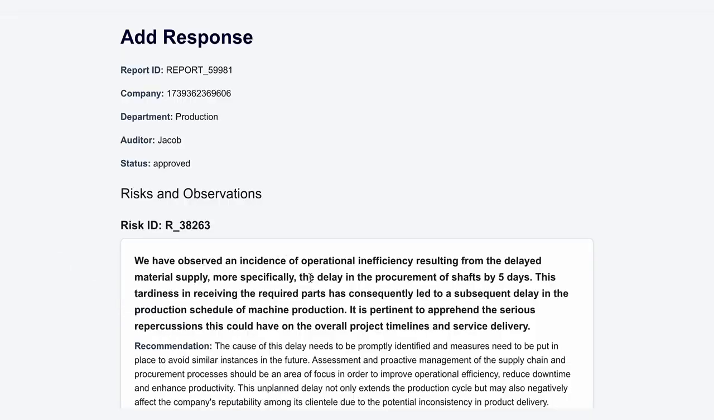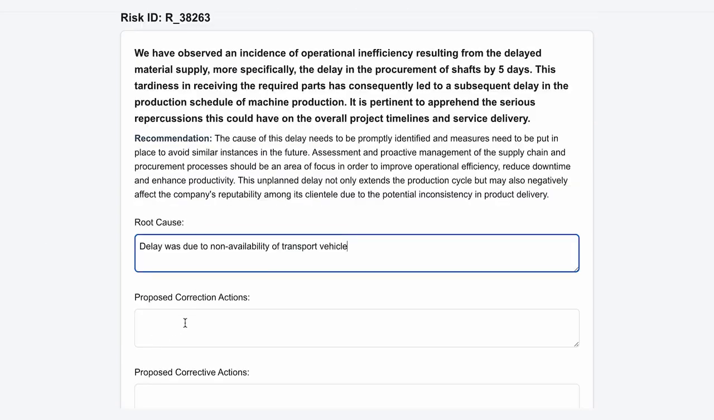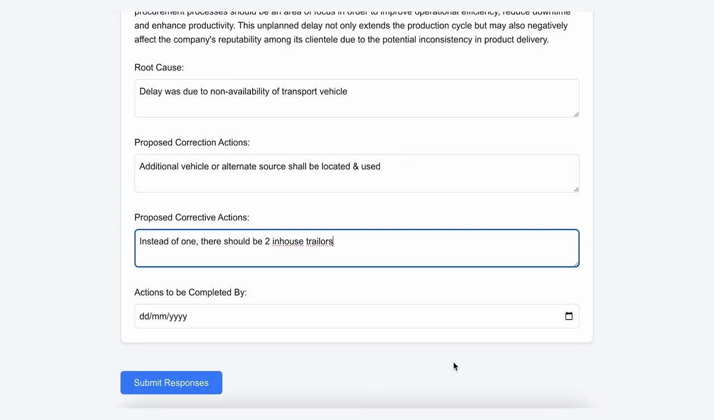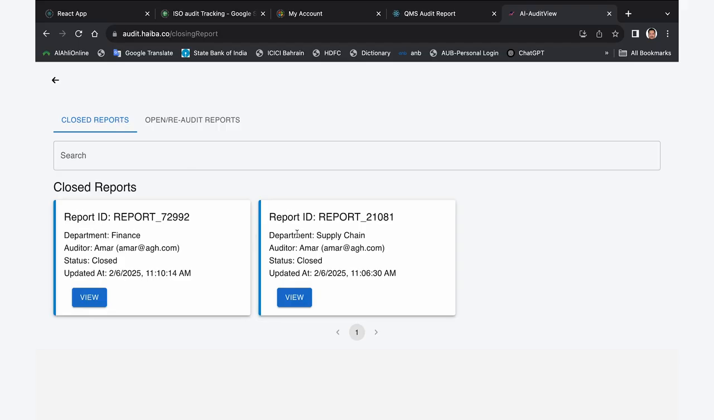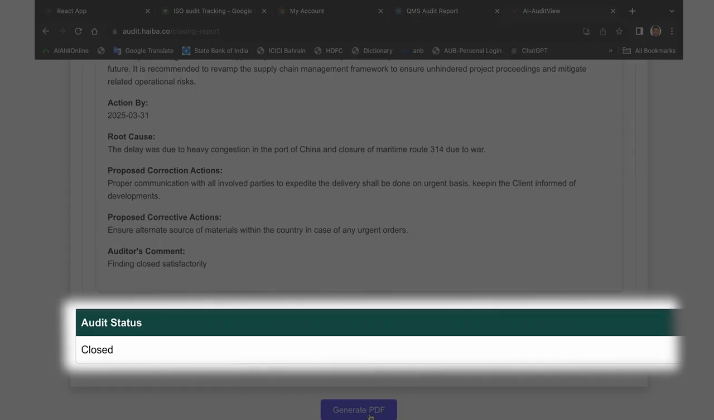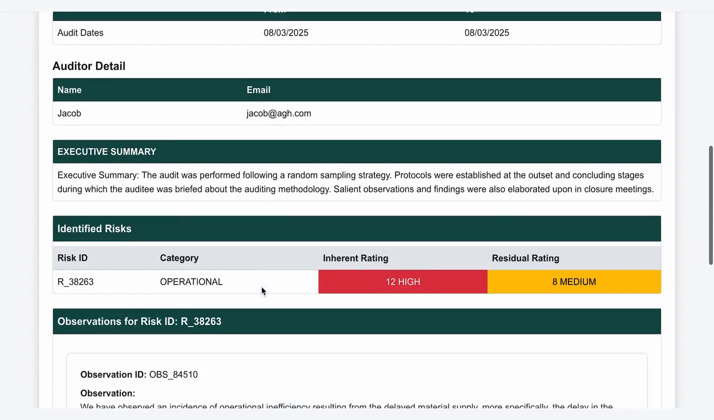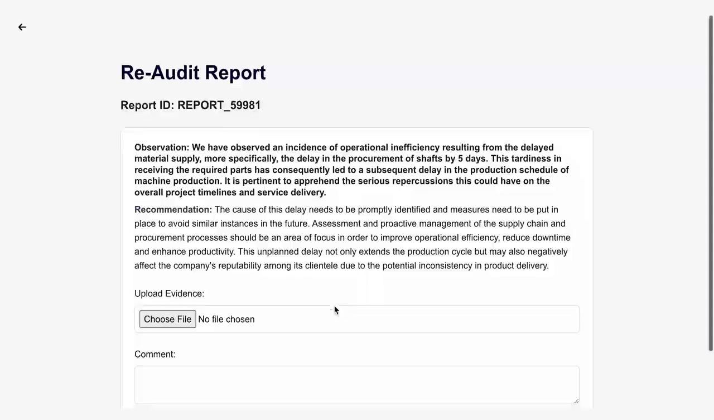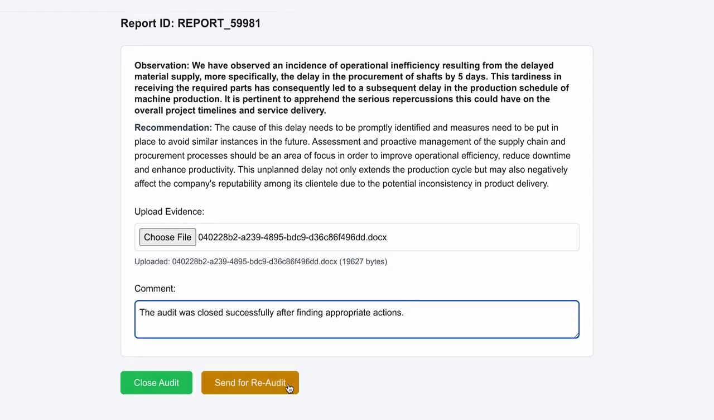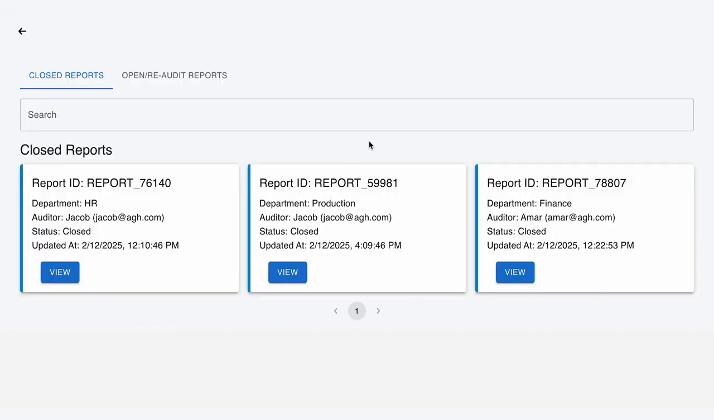If there is no comment, the auditee fills in the root cause, remedial and corrective actions, giving tentative completion dates. If everything is in order and no open findings remain, the auditee gets a closure report. If there are open findings, he gets an open report and he needs to reply and re-audit is scheduled. The cycle continues until all non-compliances are addressed.